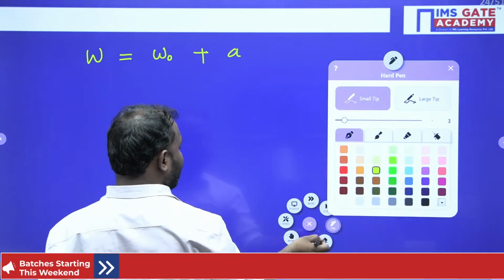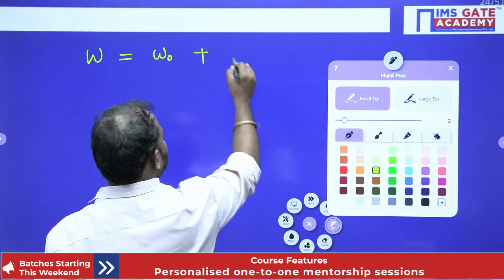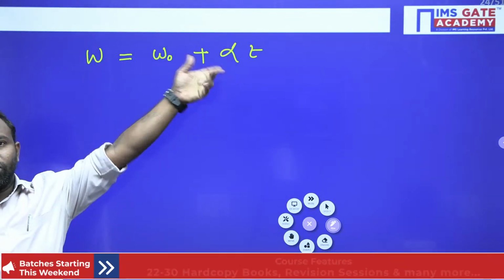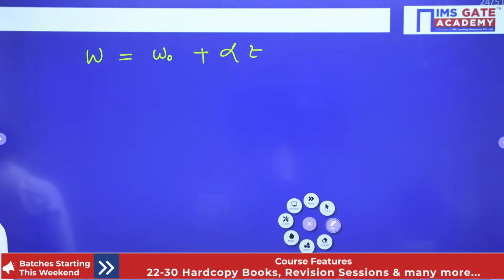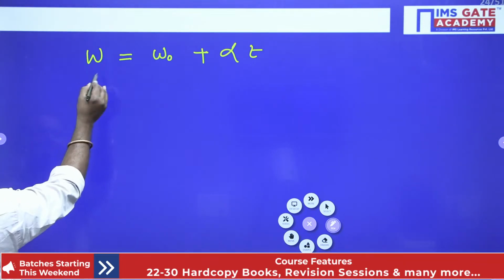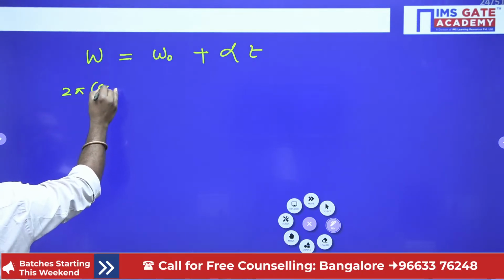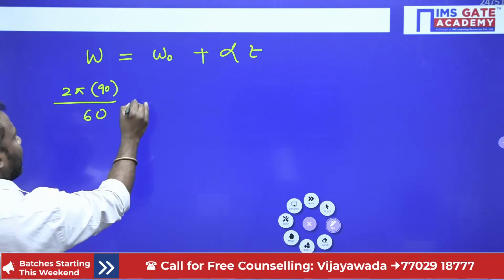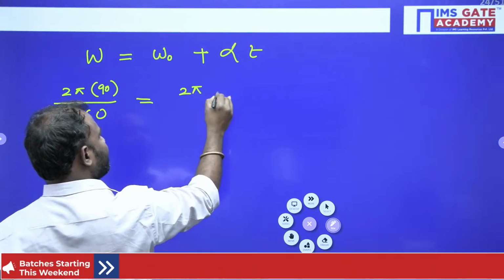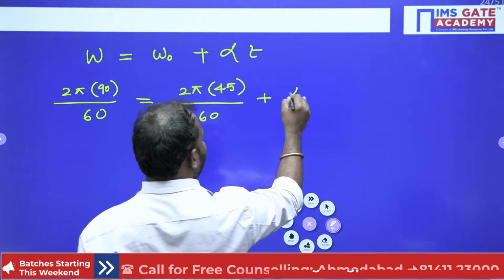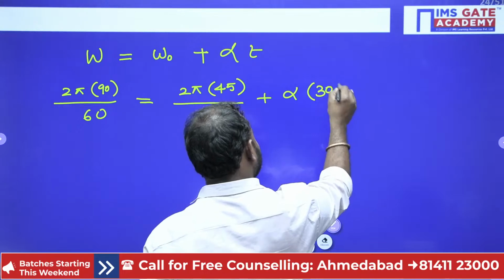Alpha t, isn't it guys? Now I know this, and I know the time also. Then you just substitute all the values. Now in order to simplify that, omega equal to 2 pi N, 90, by 60 is equal to 2 pi N, 45, divided by 60 plus alpha into t, which is 30 seconds.